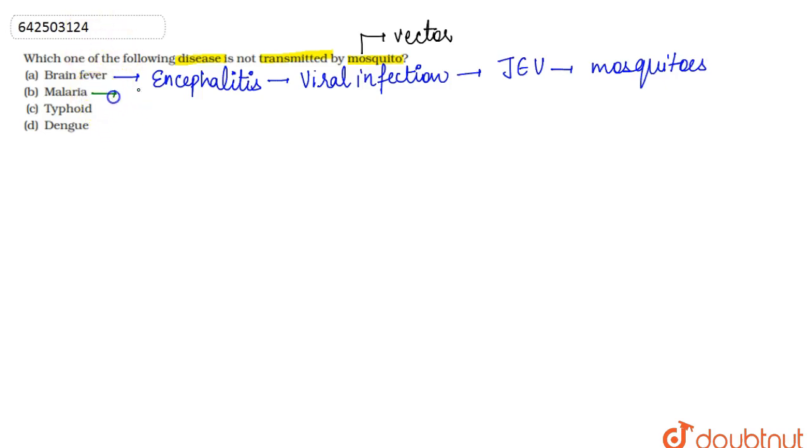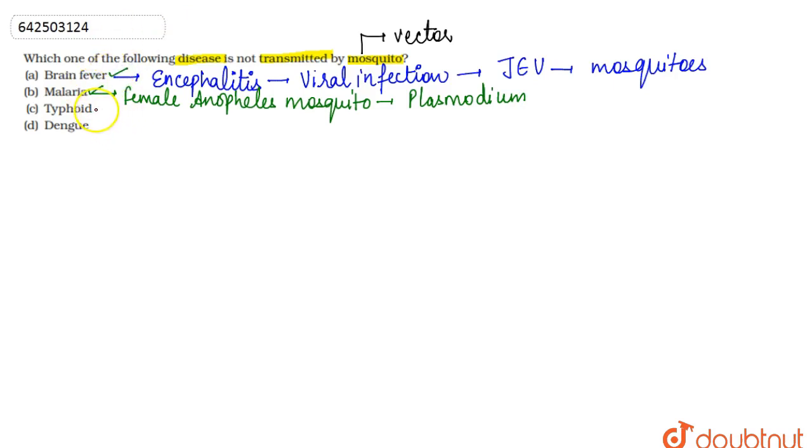Now we talk about malaria. When the female Anopheles mosquito bites a person, this mosquito carries Plasmodium, which is a protozoan, and upon the bite the person suffers from malaria. So we can say that brain fever is transmitted by the mosquito, and malaria is also transmitted by the mosquito.